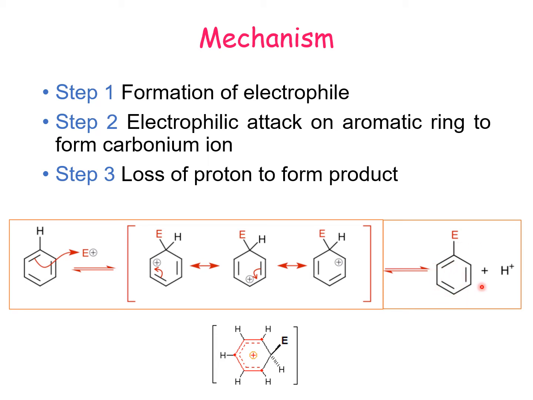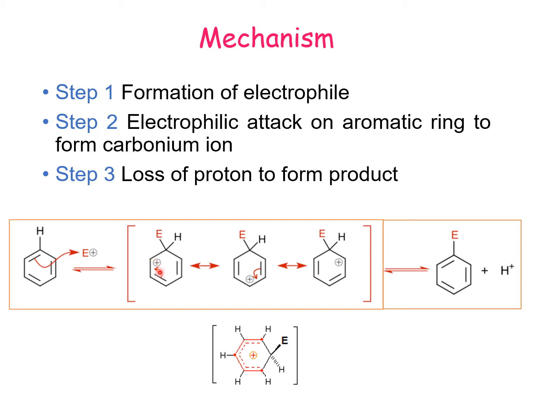This is where alkenes and aromatics differ from each other. If this would have happened with an alkene, when the electrophile has attached and the carbon has broken the double bond, generating an electron deficient center on the neighbor, alkenes would have preferred attack of a nucleophile on that electron deficient center to give an addition product.